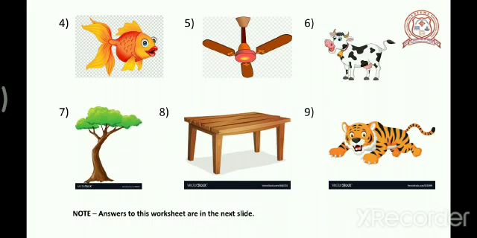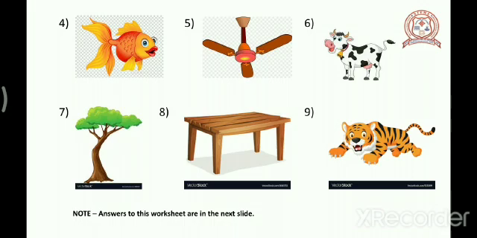The fourth picture is of a fish. Can a fish move? Think over it. Yes, a fish moves in the water. So it is a living thing. The fifth picture given is a fan. A fan can move, but only when it gets electricity, when we switch on the button. It will not move by itself, it will not go from one room to another. So it is a non-living thing.